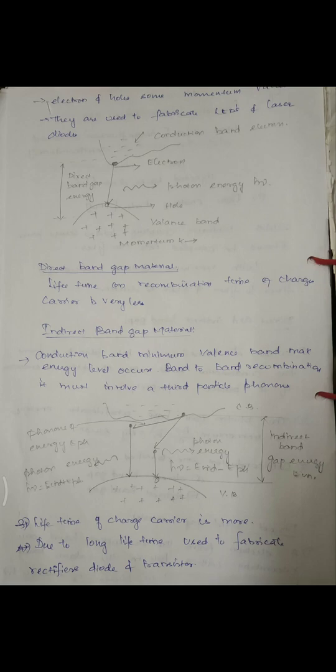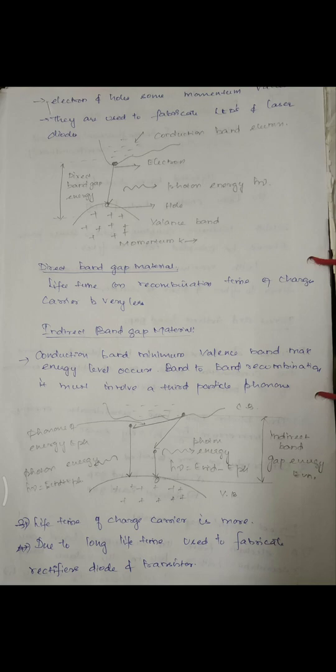And the lifetime, that is the recombination time of the charge carriers, is also very short. They are used to fabricate LEDs and laser diodes. So these direct band gap materials are widely used for the fabrication of our light sources. These direct band gap semiconductor devices generally have much higher internal quantum efficiency.